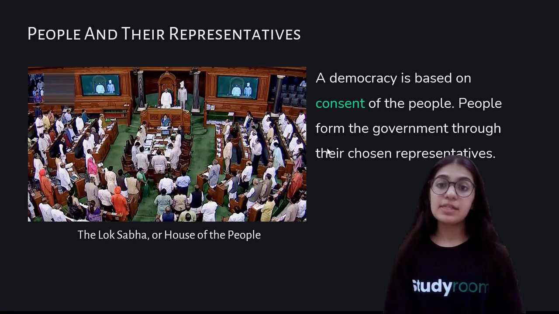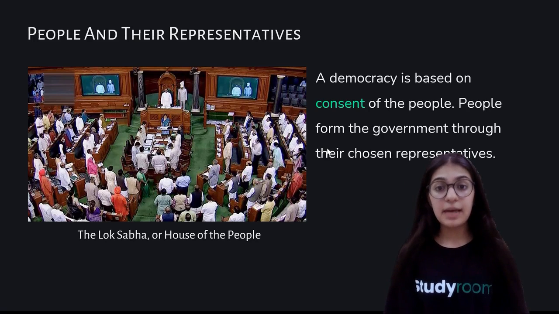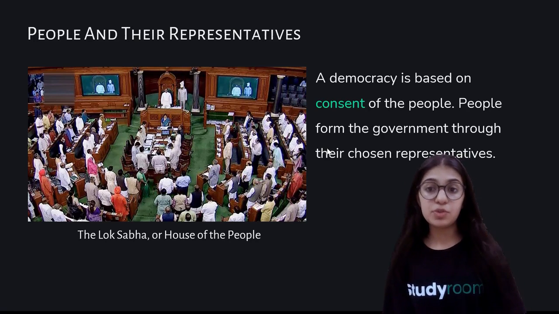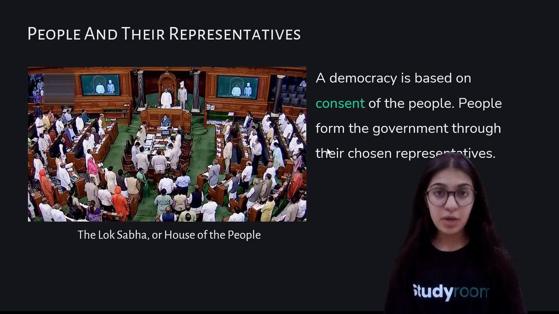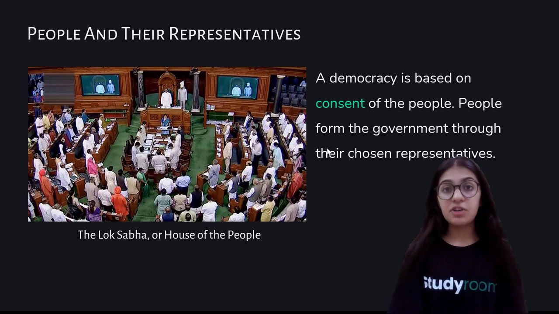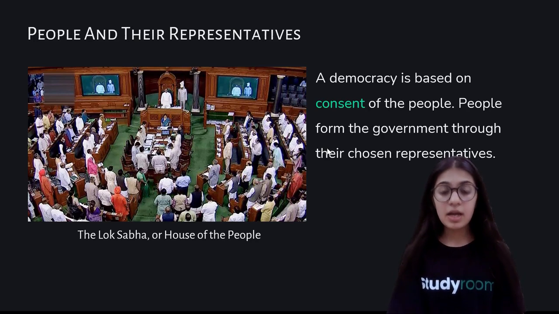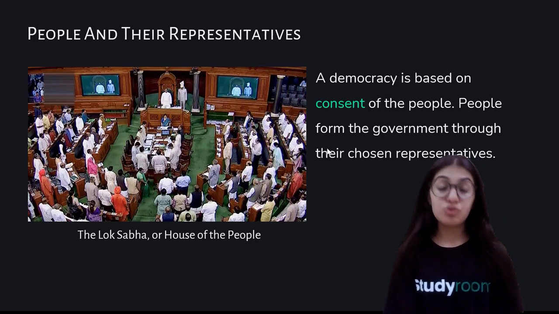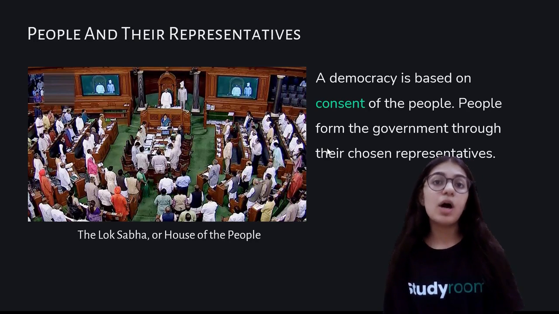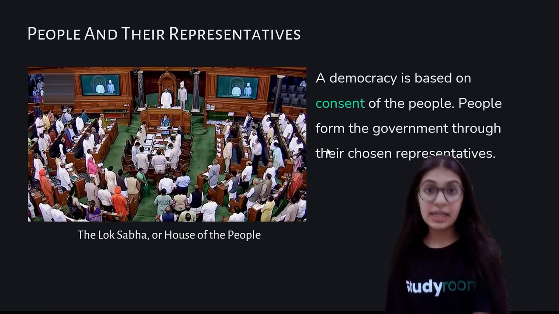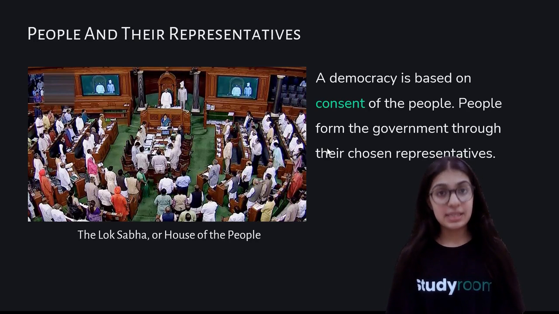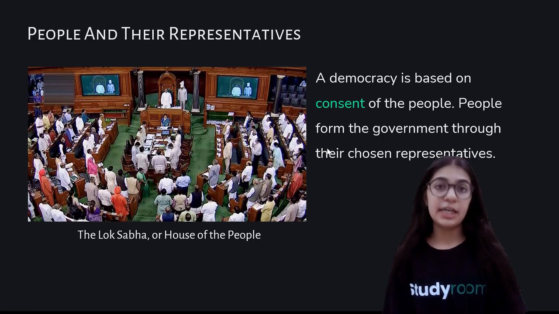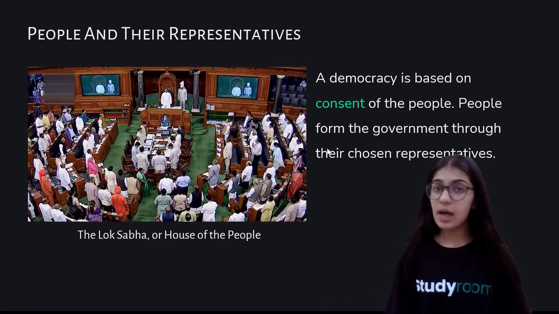So the statement that democracy is based on the consent of the people, and people form the government through their chosen representatives, is very true, because the citizens of the country are the most important part, as they are given the right to choose the representatives who are going to make the laws for the country. Therefore we can say that people form the government because they are the ones who choose the representatives that are going to make the laws in the parliament.